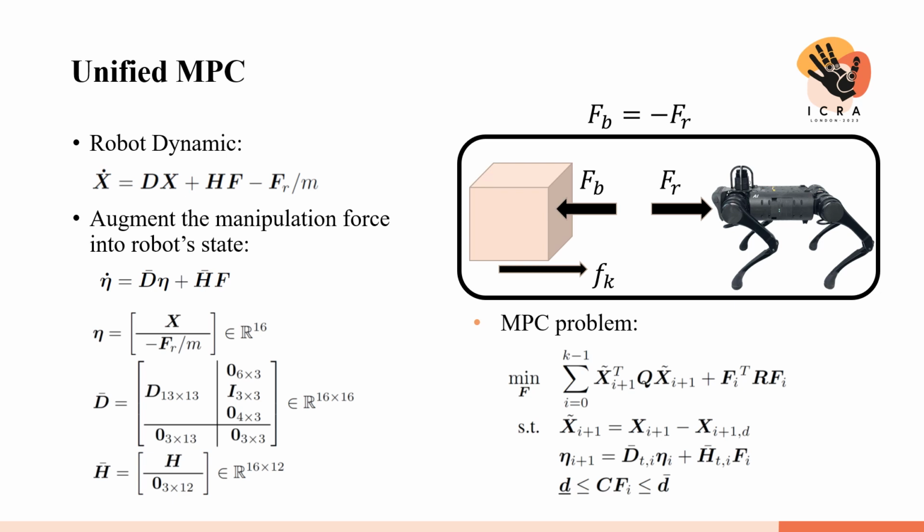Remember that the MPC solves for the ground reaction force for each leg. So the MPC tries to regulate the manipulation force in order to not sacrifice the robot's stability. So this is the main advantage of our unified MPC. First, the adaptive control calculates the desired value for manipulation force. Then the MPC solves for manipulation and locomotion at the same time, ensuring that the robot will be stable, even if a large manipulation force is required.